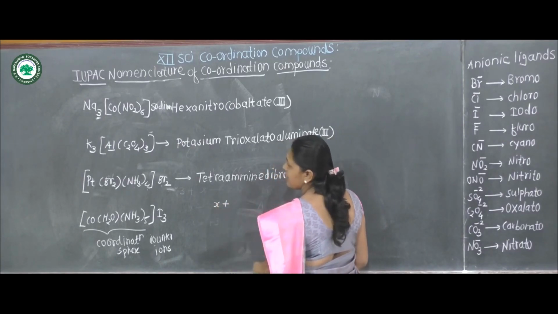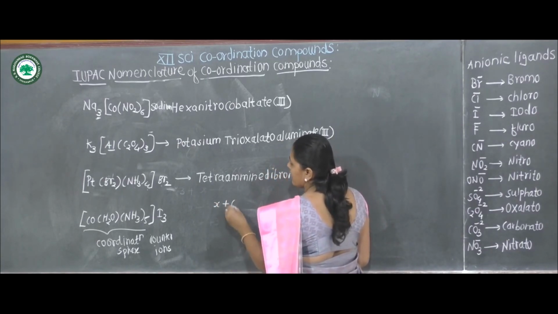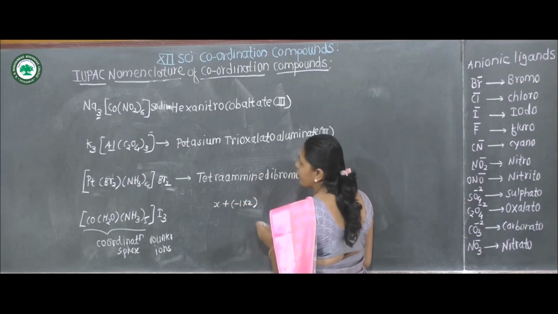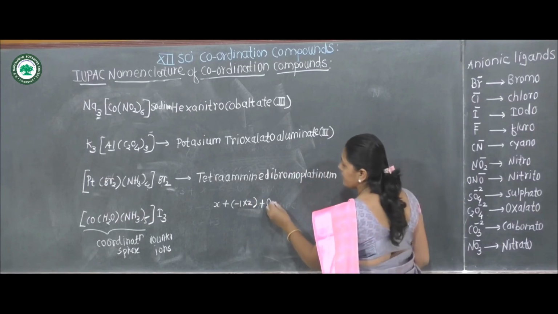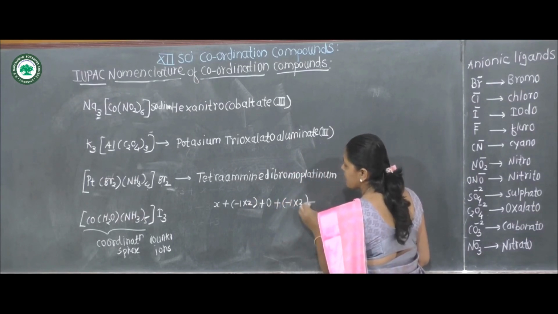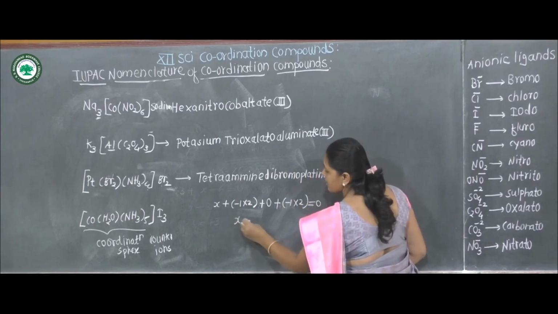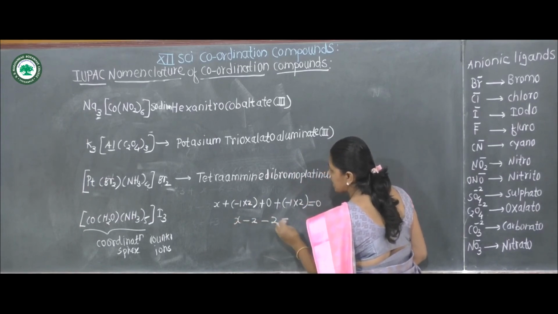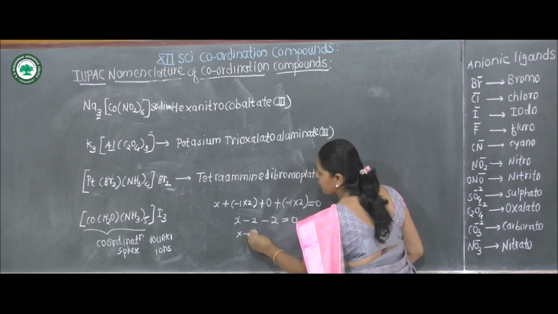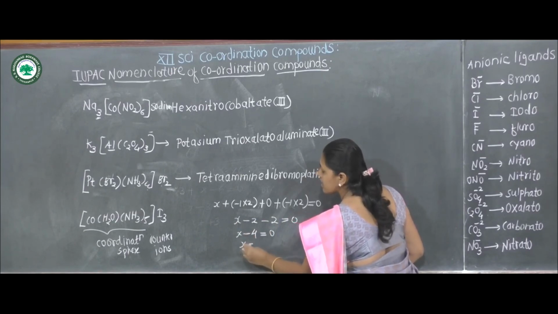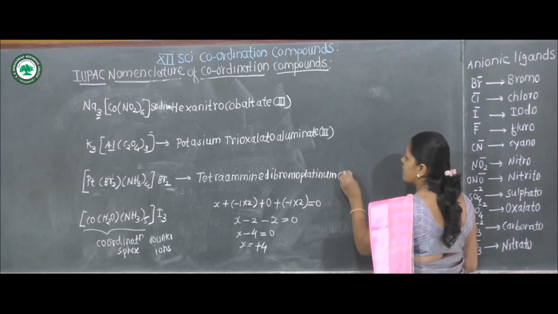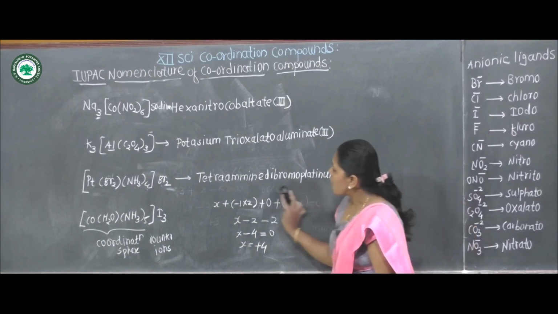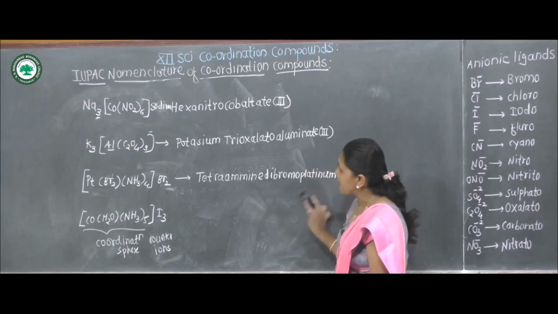Suppose it is X plus -1 multiplied by 2 for bromo. Amine ligands are neutral, plus -1 multiplied by 2 is equal to 0, x minus 2 is equal to 0, x minus 4 is equal to 0, x is equal to plus 4. What is the oxidation state of platinum? Plus 4. This is the nomenclature of this complex compound.